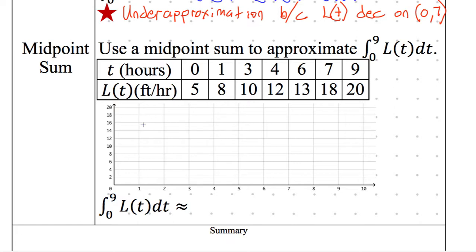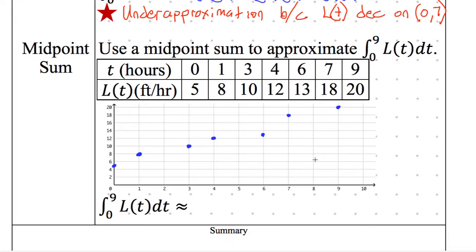Let's go ahead and graph these points really quick. So 0, 5. Boom. 1, 8. 3, 10 is right there. 4, 12 goes right there. 6, 13 goes right there. 7, 18 jumps all the way up there, and 9, 20 right there. Okay, so everyone has these points, yes?